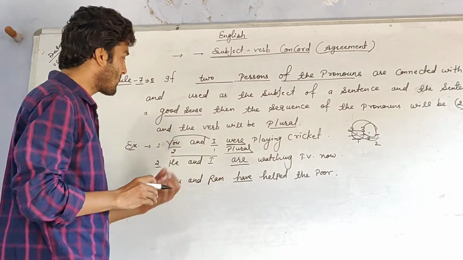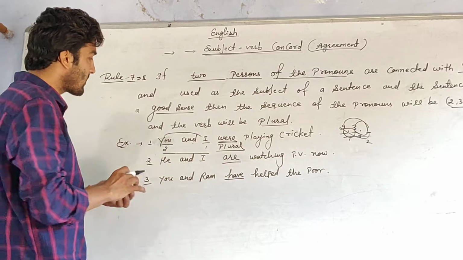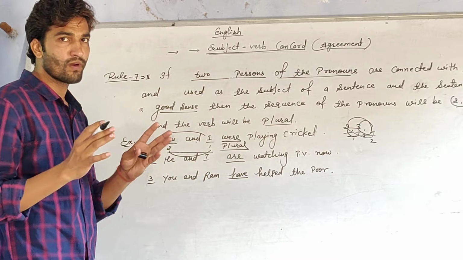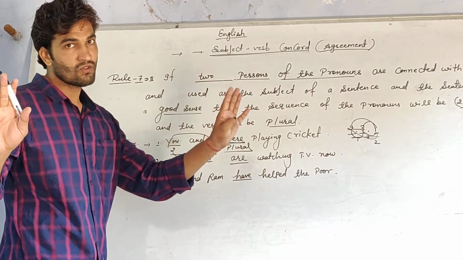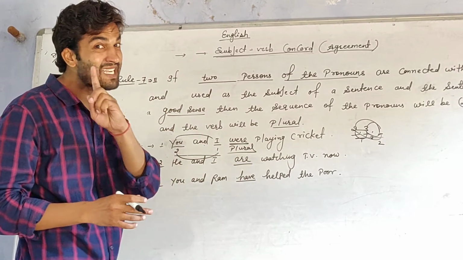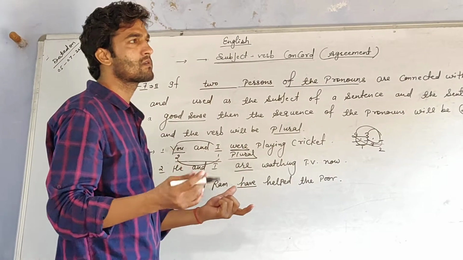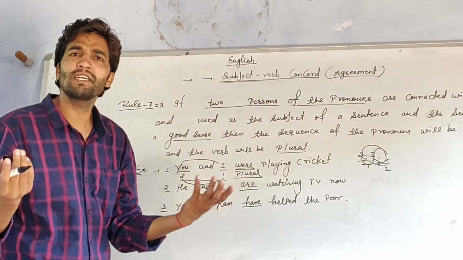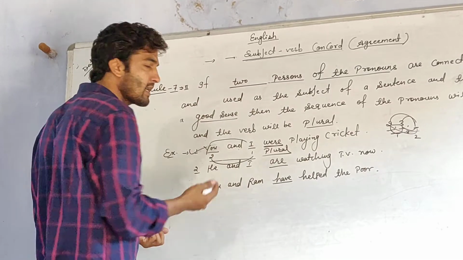The sequence is 2, 1, which means if the sentence has a good sense, then it is correct. If the sentence has not a good sense, then it is incorrect. You and I were playing cricket. It is a good sense, so this is correct.